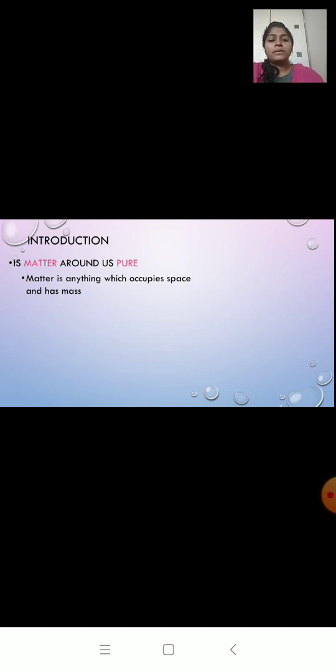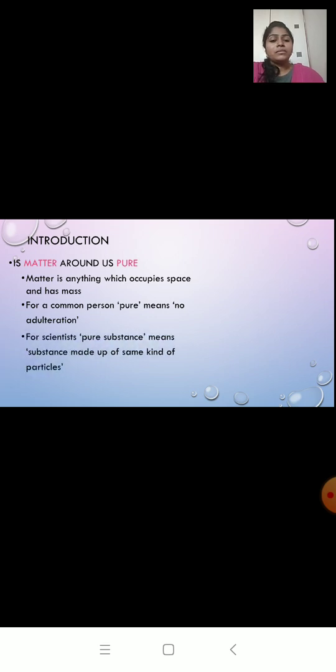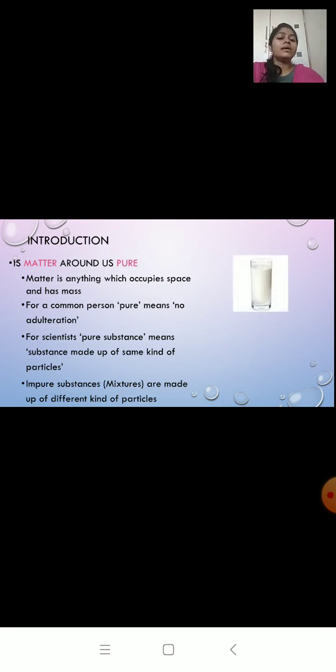Now for a common person, the term pure means something which is free of impurities, something which is clean, no adulteration. But when the term pure comes in science, it has a different meaning. When you look at a glass of milk, it looks pretty clean, right? There are no impurities. So can I say the glass of milk is pure?